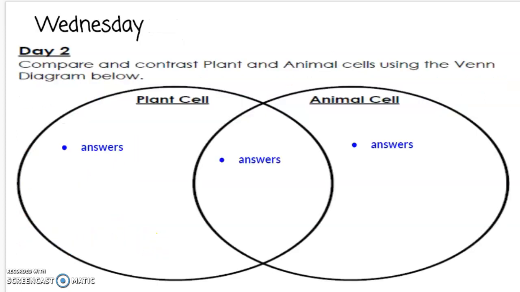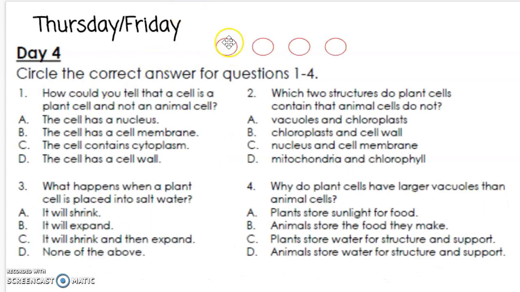On Wednesdays, you need to compare and contrast the plant and animal cells in the Venn diagram. So anything that's only in a plant cell is going to go here. Anything that's in both is going to go here, and anything that's only in an animal cell will go over here. On Friday, you're just going to drag these circles and circle the correct answer.